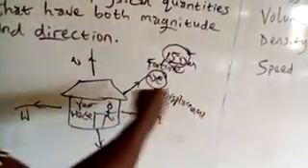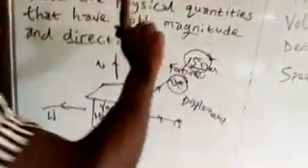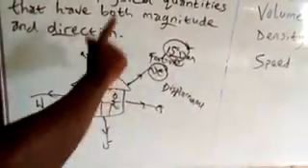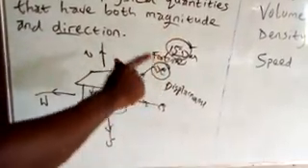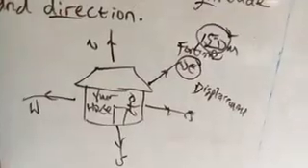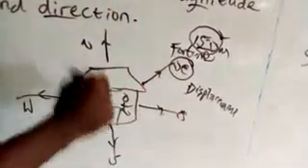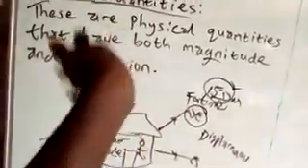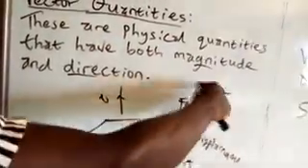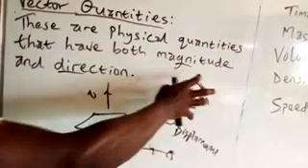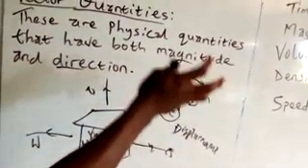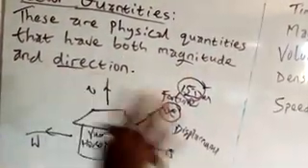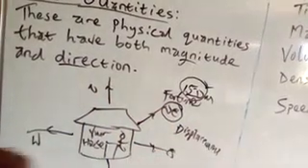So when you're coming out, you're not just moving 150 meters anywhere, you're moving 150 meters northeast. What this means is that for vector quantities to make sense, both magnitude, which is the same thing as numerical value, and direction must be specified. So this 150 is the magnitude.